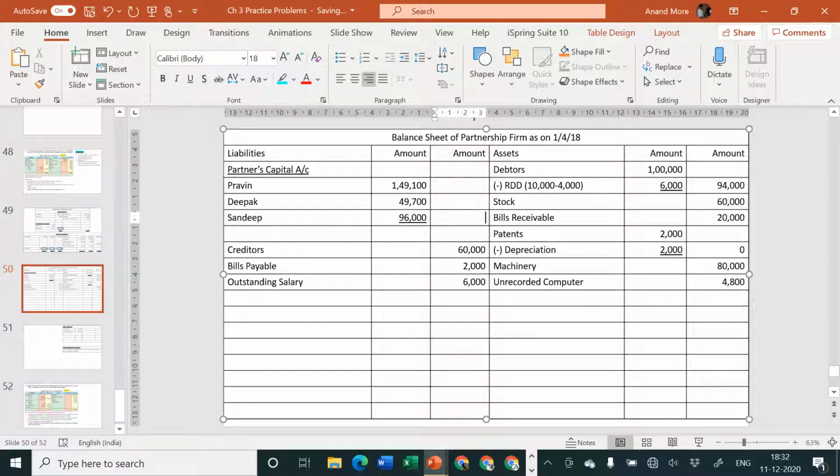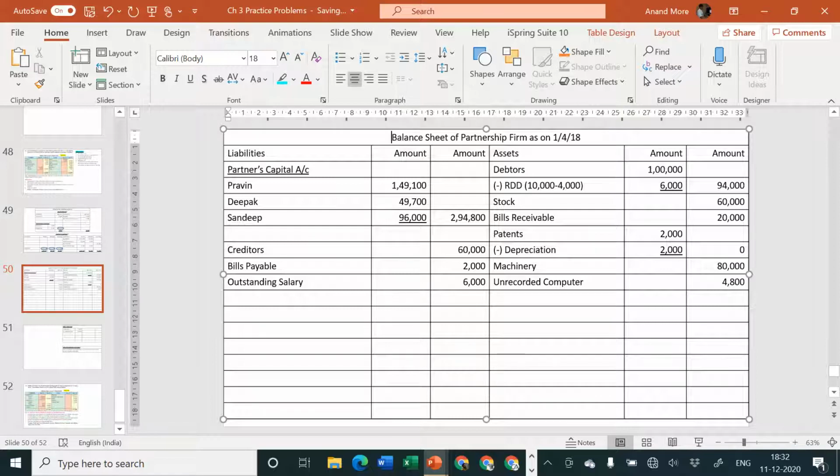So the amount which is coming in the outer column is 1,49,100 plus 49,700 plus 96,000, that comes to 2,94,800. Let us take the total in the balance sheet,